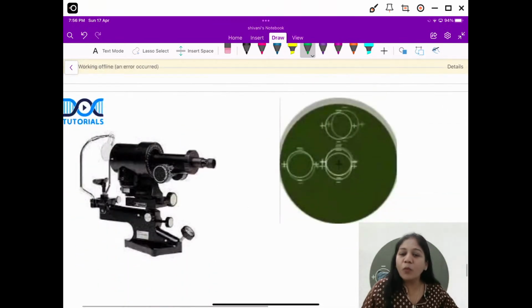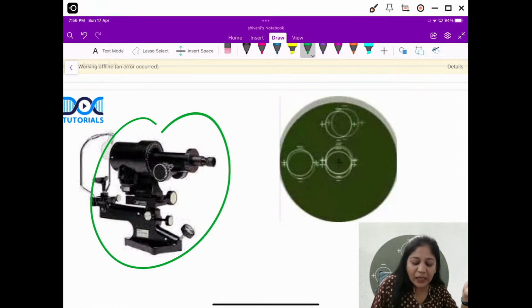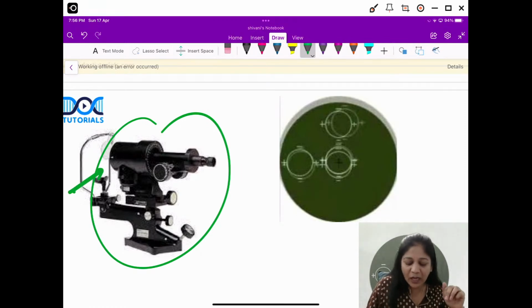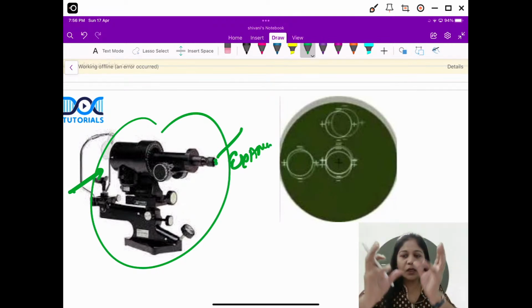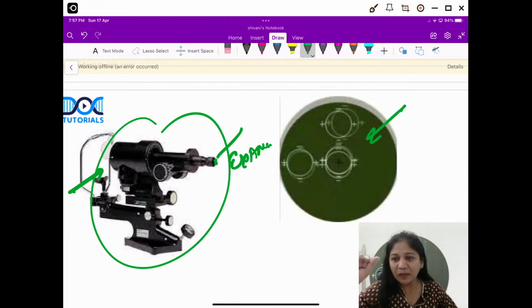This is called the Bausch and Lomb keratometer. Okay, this is the picture of a Bausch and Lomb keratometer. Here there is a chin rest for the patient. Here the examiner will sit, and the examiner looks through the opening here. Now, once we look at the cornea, first of all, this picture will be seen.